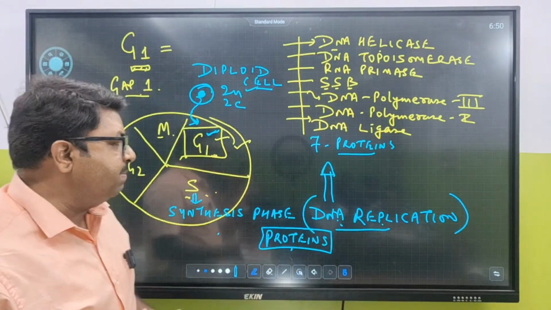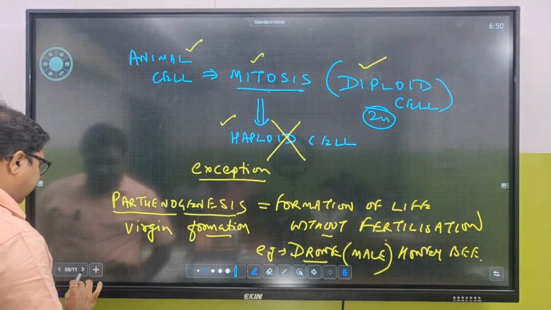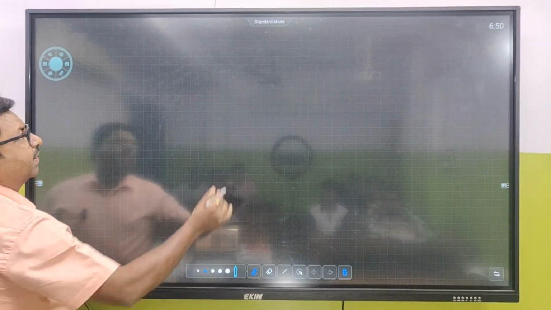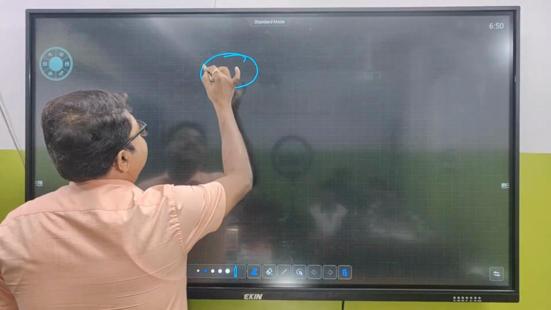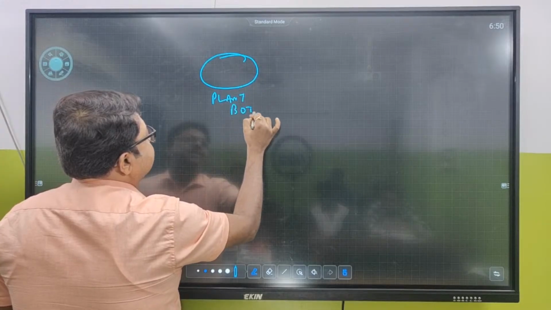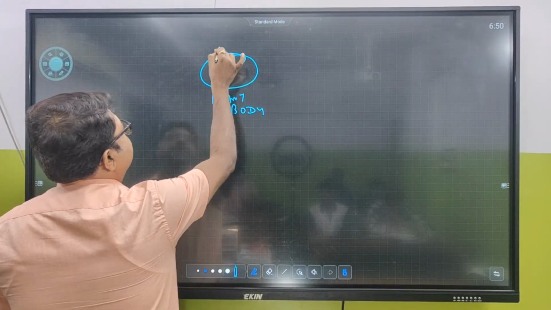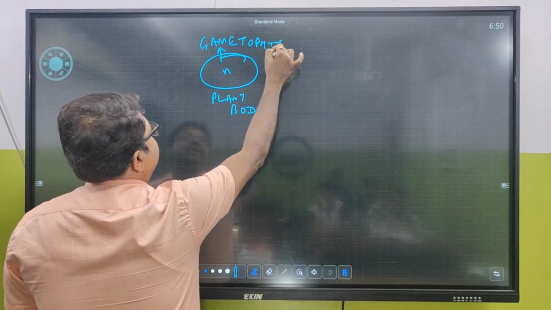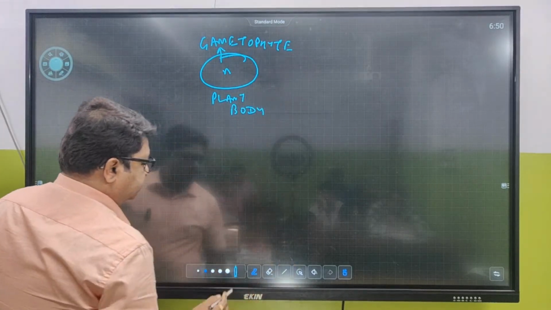So there, in algae, if you remember, say this is the main plant body. The main plant body is this. And what is this main plant body? Gametophyte. Do you remember? The main plant body is gametophyte.